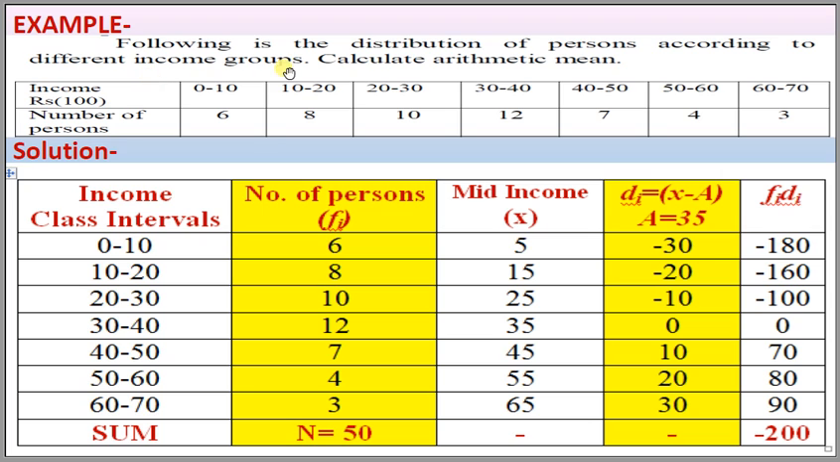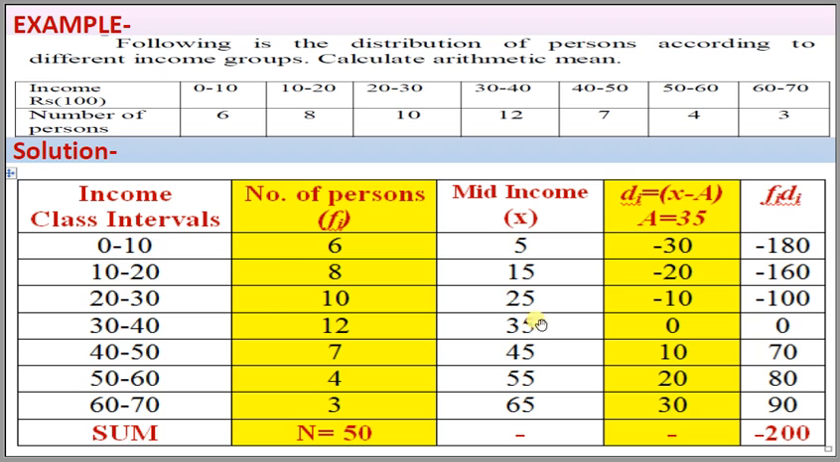Let us take an example. Following is the distribution of persons according to different income groups. Calculate the arithmetic mean. Income 0 to 10, number of persons are 6, 10 to 20 are 8, 20 to 30 are 10, 30 to 40 range having 12 persons, 40 to 50 rupees income are 7, 50 to 60 are 4, and 60 to 70 rupees income group having 3 persons. We have to calculate the arithmetic mean average income of this group.